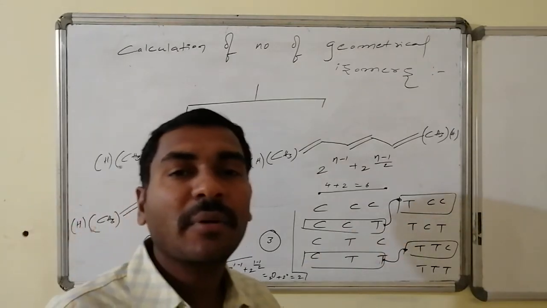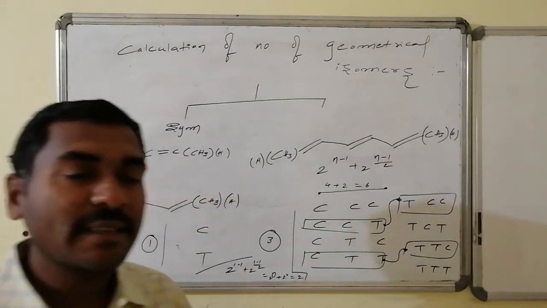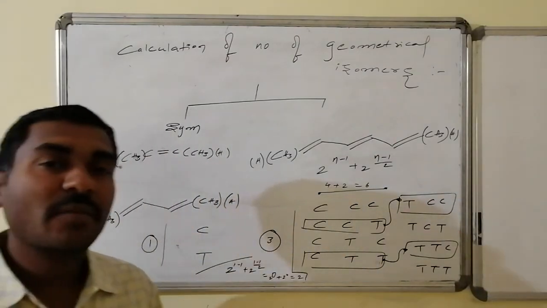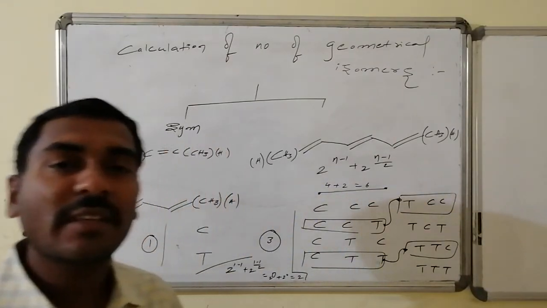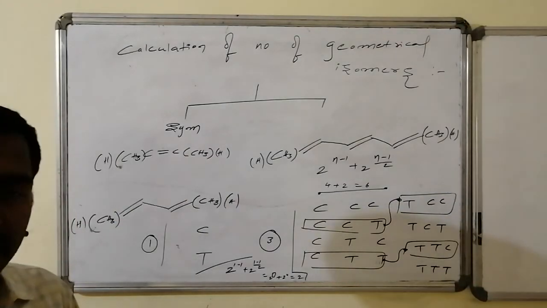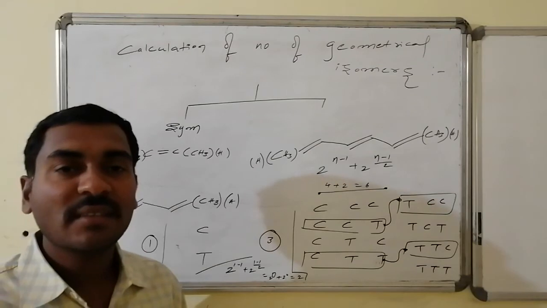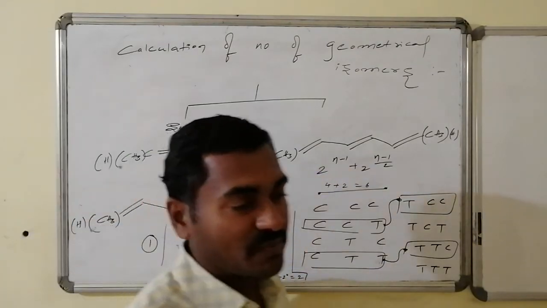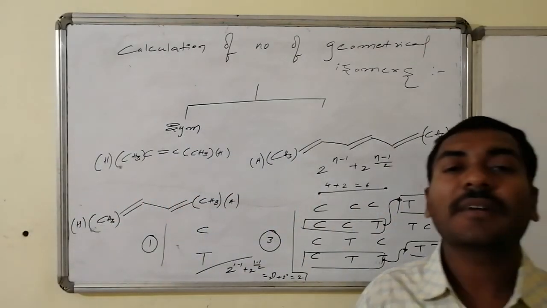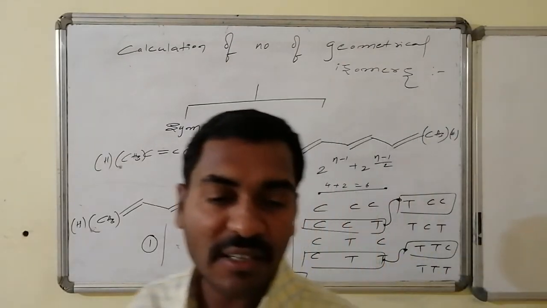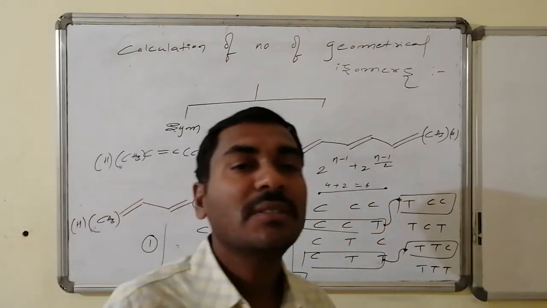By observing the number of compounds possible for the odd number of stereogenic centers containing system, a tentative relation was provided for the calculation of the number of geometrical isomers with symmetrical ends, and that formula is given by 2 power n minus 1 plus 2 power n minus 1 by 2, where n stands for the number of stereogenic centers, that is restricted rotations eligible to show geometrical isomerism.